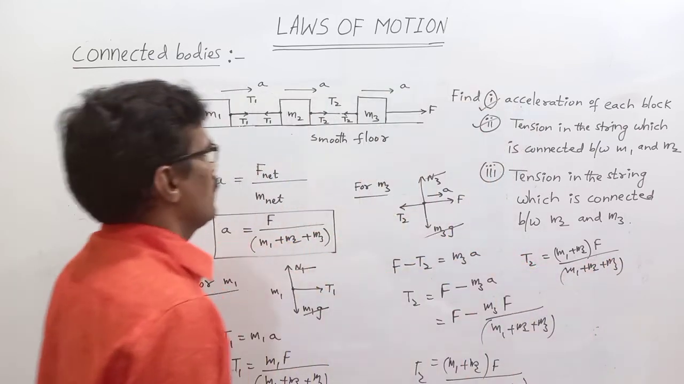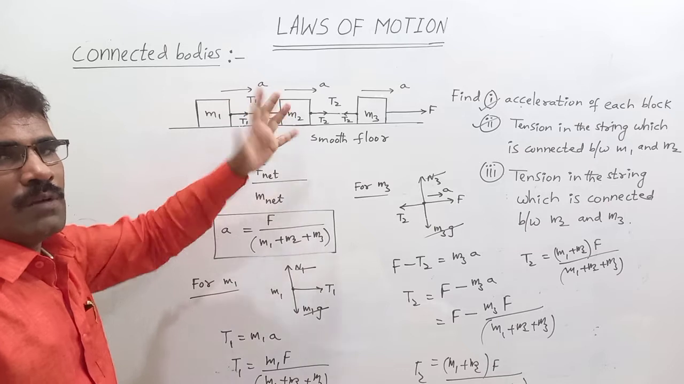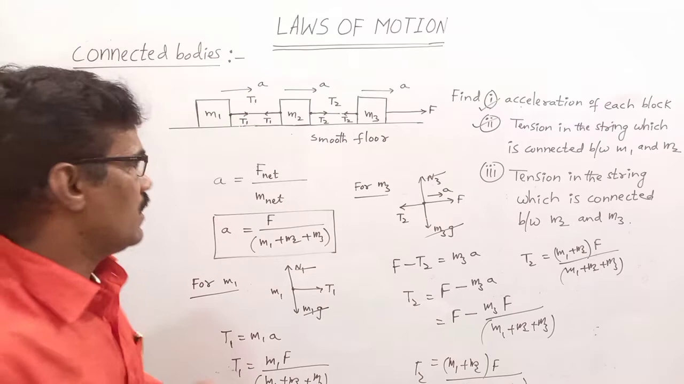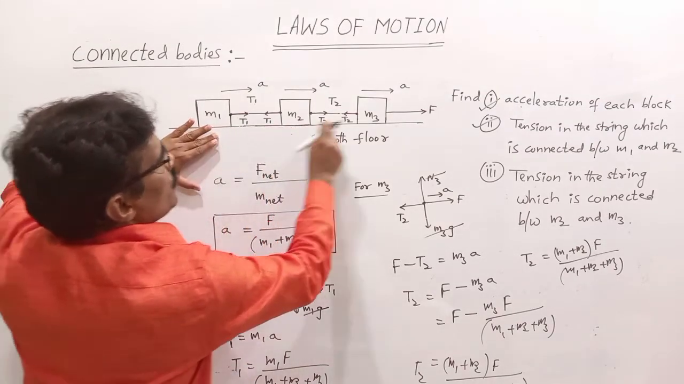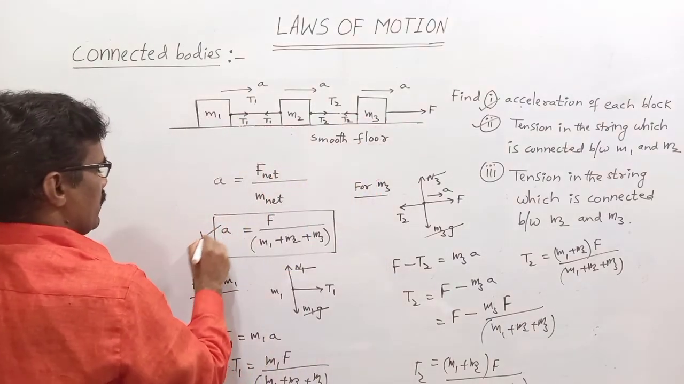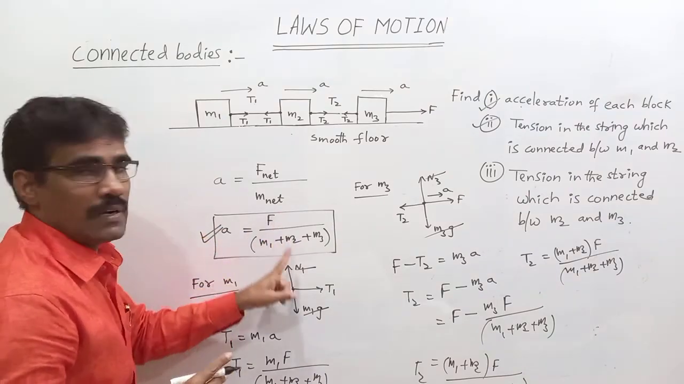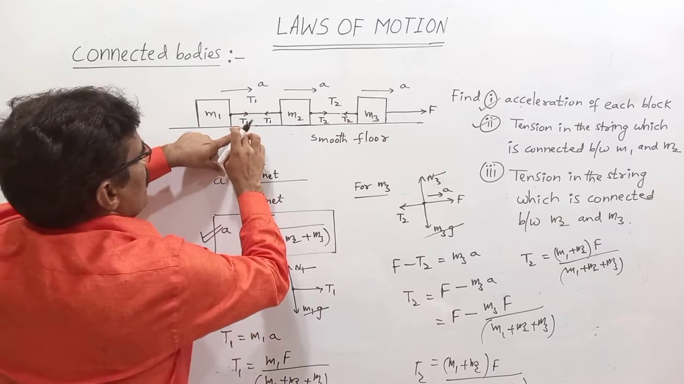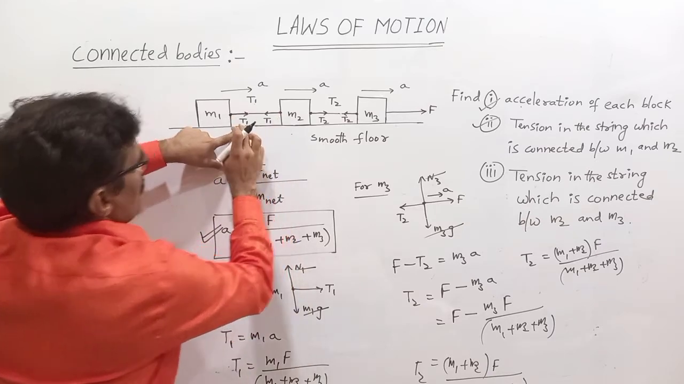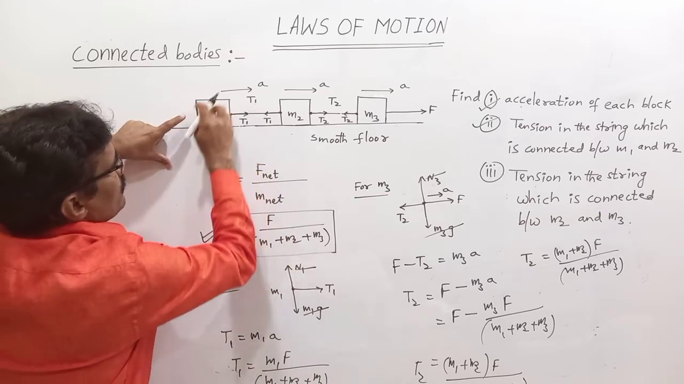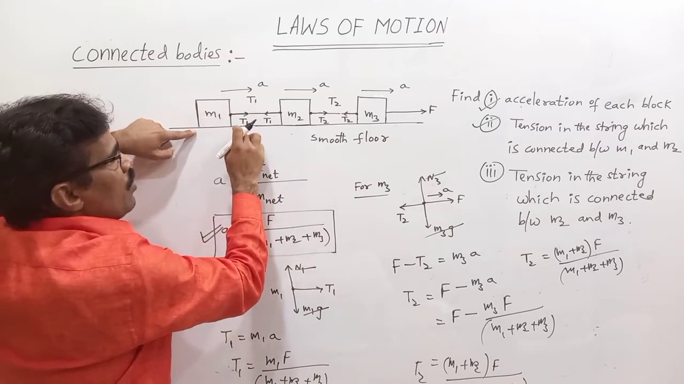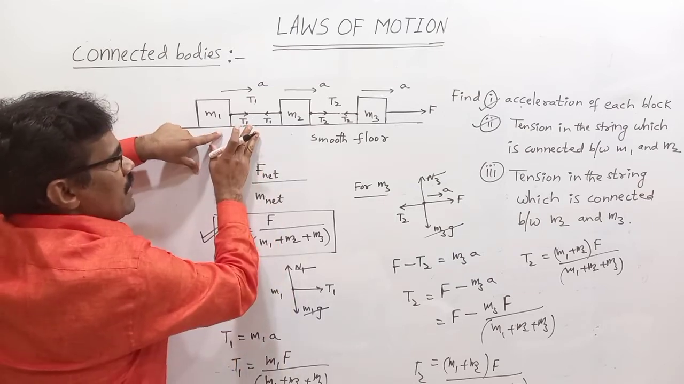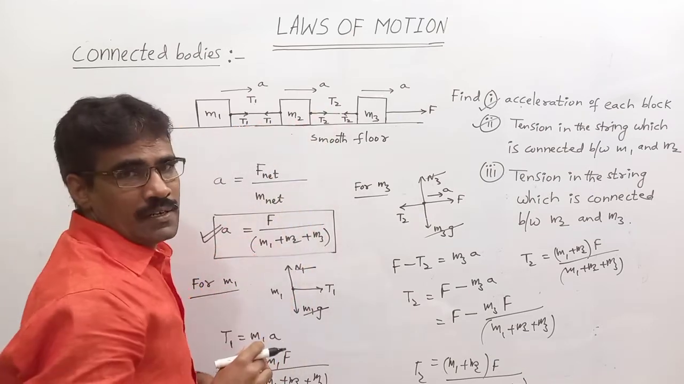So here is a simple thing. If the 3-block system can be converted into a 2-block system, we get the answer easily. This is M1, M2, M3. The simple way for acceleration: A equals net force by total mass. Then, for the tension in the string between M1 and M2, only T1 is acting. Free body diagram for this one: T1 equals M1A. T1 is okay, sir, but T2 has some complication.